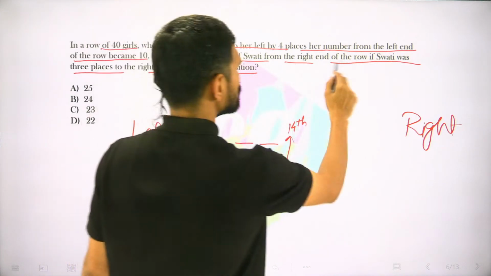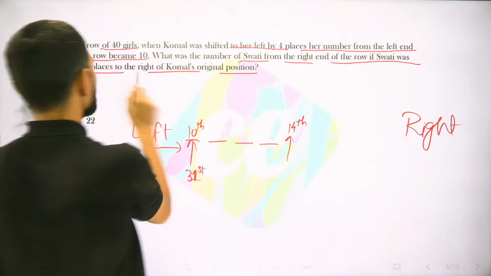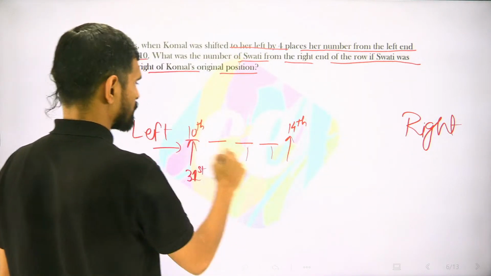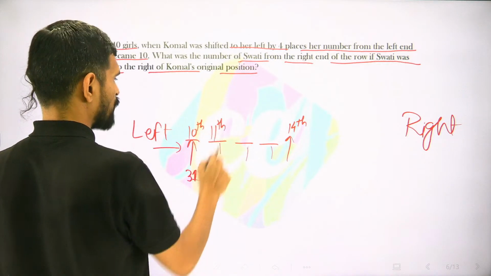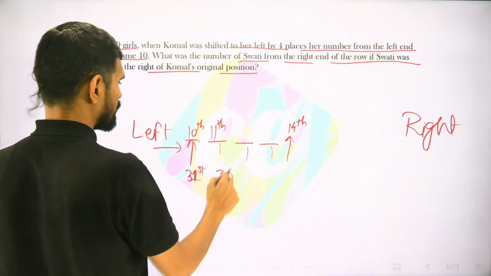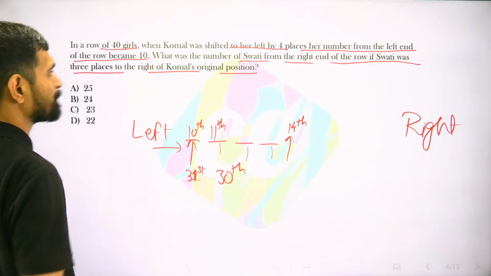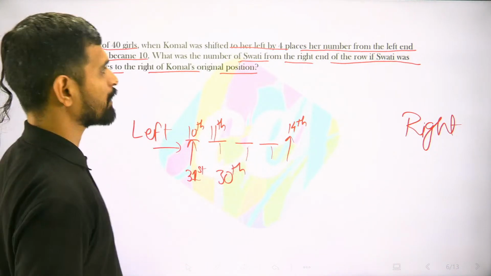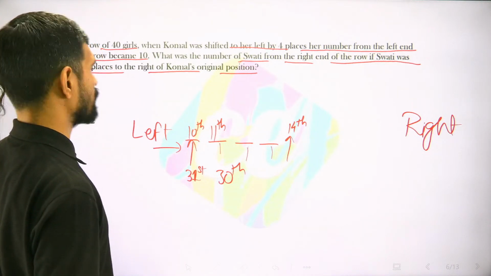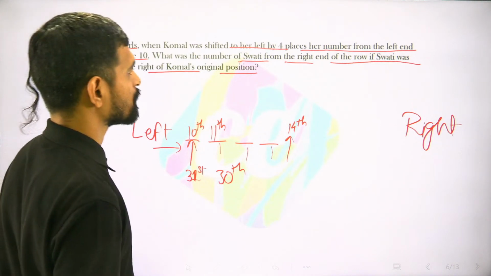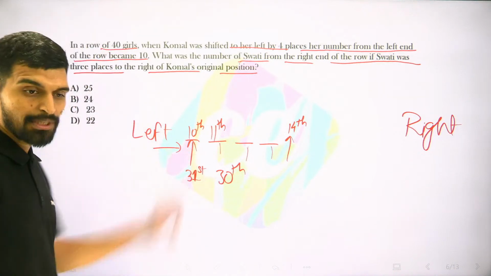Swati was 3 places to the right, first place, second place, third place. So Swati is 11th from the left end and 30th from the right end, out of 40 girls. Will that be the answer?